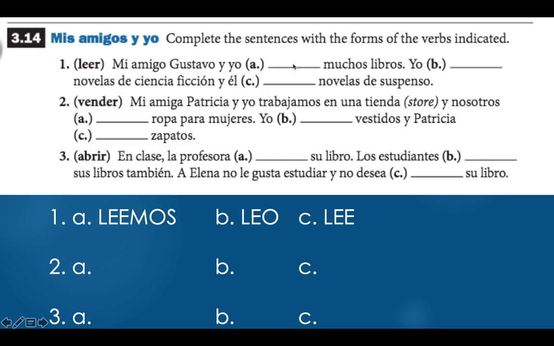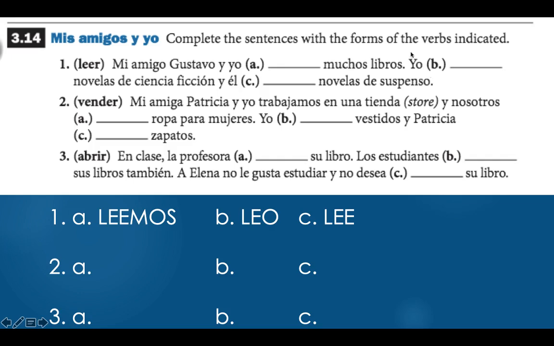We know our verb is leer for all 3 of these blanks. In number 1, we're going to take this verb leer. We know our subject is Gustavo y yo, or we, nosotros. So I'm going to chop off my ER here. I'm left with LE, and I know the correct ending for an ER verb in the we form should be emos. So I'm going to add EMOS on the end, and my answer is leemos.